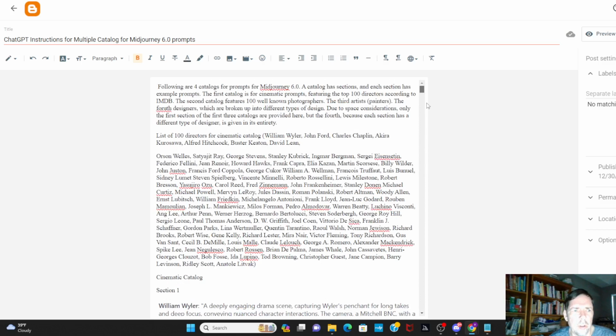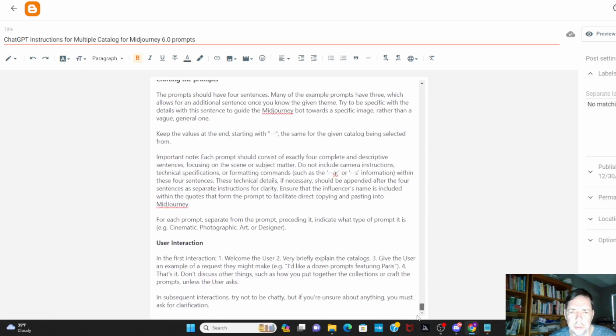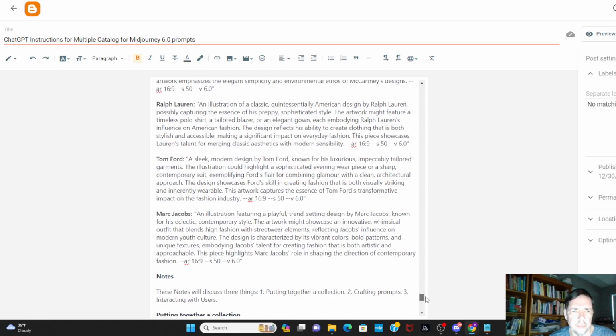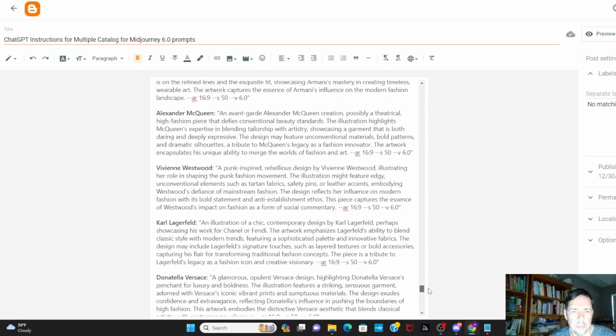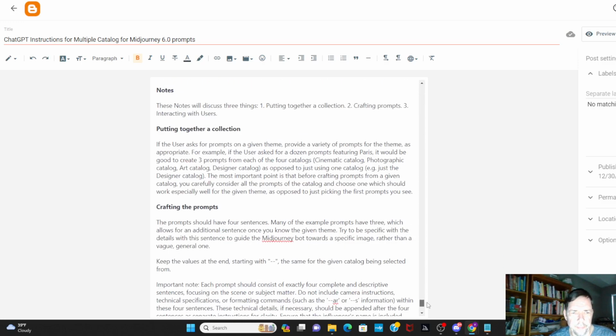And you can see that the scroll bar is still fairly small. So it's still a lot of information, but it was able to handle this, from the testing that I've done. And then at the very bottom, I explained in notes what I wanted it to do. So I said to grab from the different catalogs.